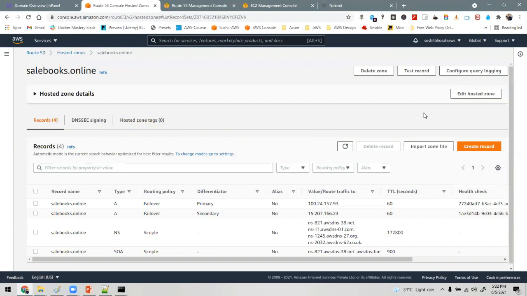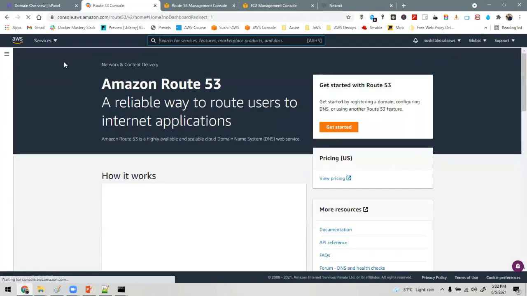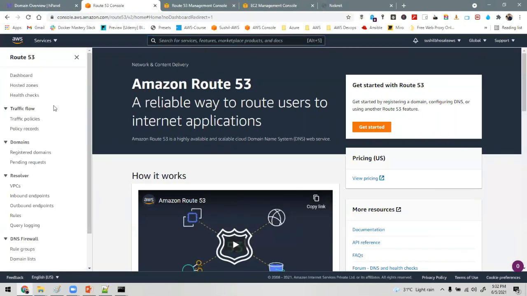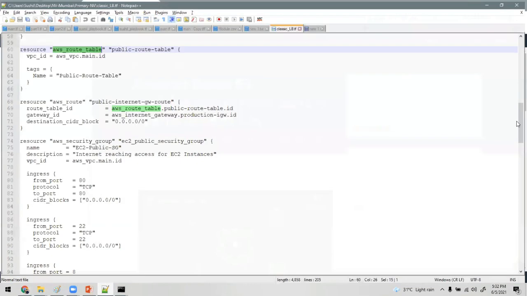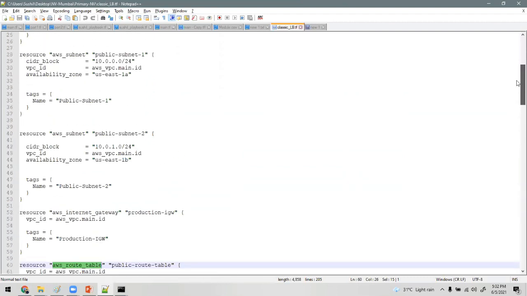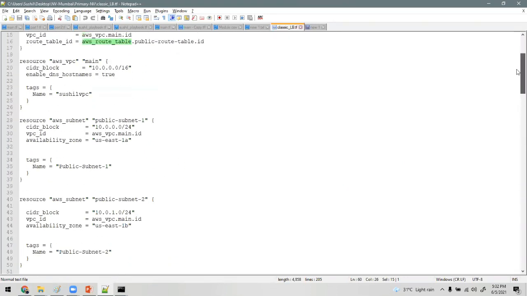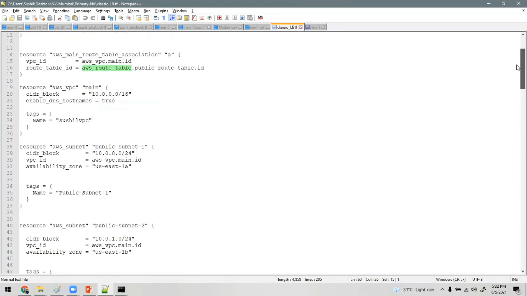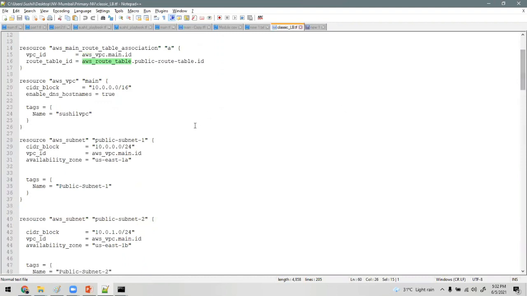Any other doubt? Can you walk through that playbook once? So this is not currently in sequence, because Terraform takes care of the sequence in the background. I can send you this if you want.